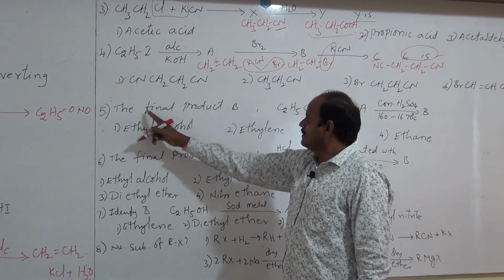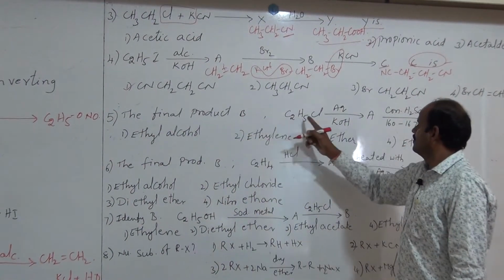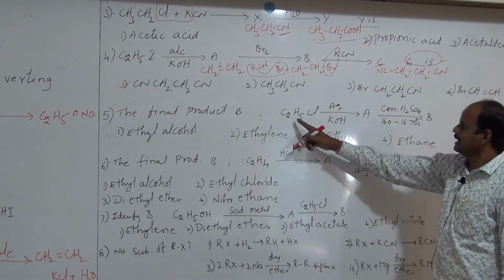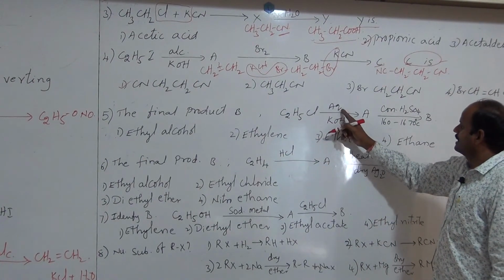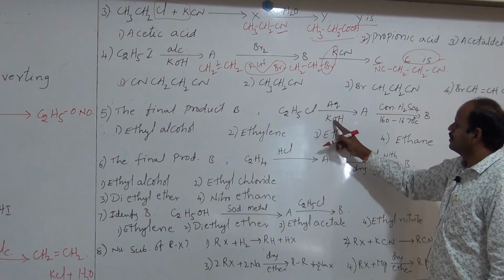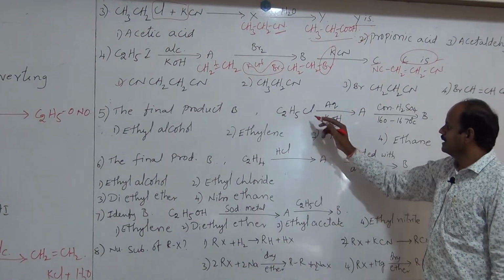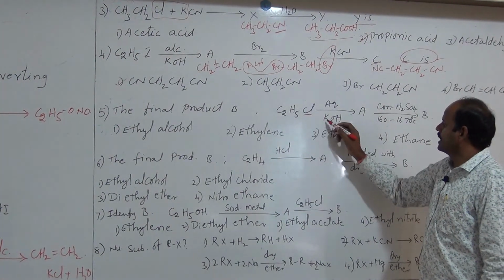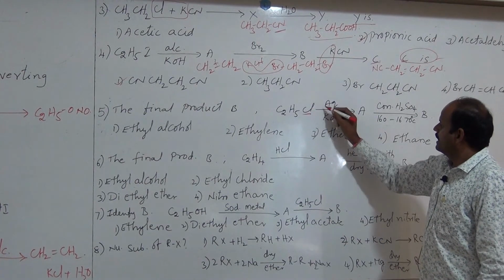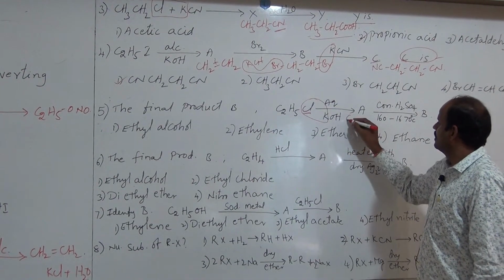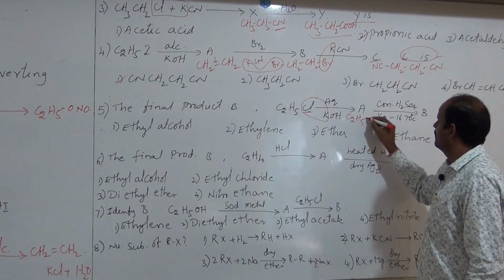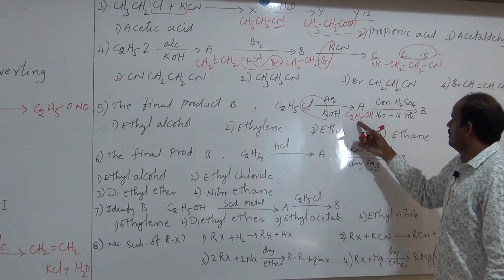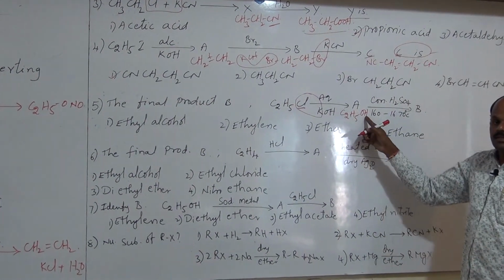Next bit, the final product B of the following reaction. What reaction is given? C2H5Cl with aqueous KOH. Aqueous KOH means it is the nucleophilic substitution reaction. Cl is replaced by OH. That means KCl is removed. Then we get C2H5OH. So, A means ethyl alcohol.